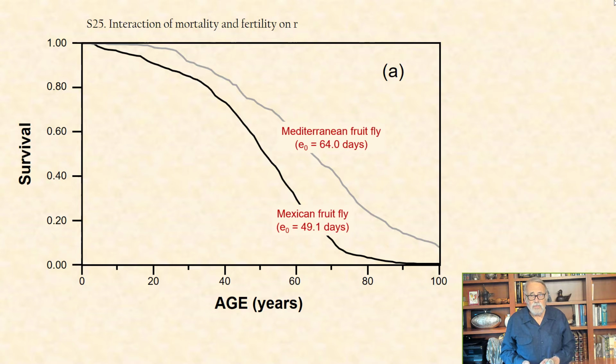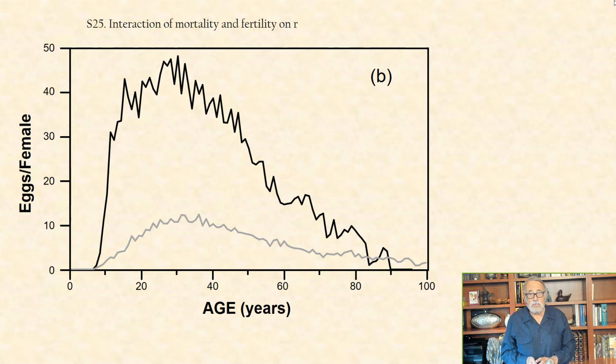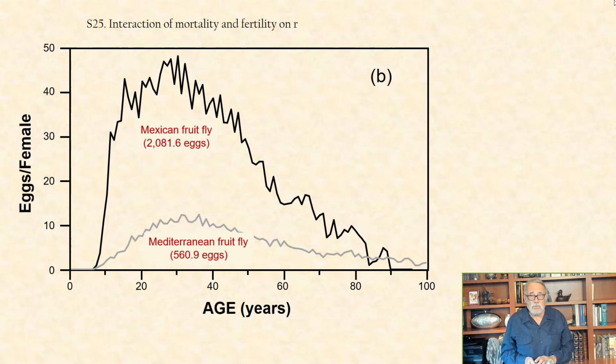And with the Mediterranean fruit fly as the longer-lived species at 64 days on average, and the Mexican fruit fly species as a shorter-lived species with an average of slightly over 49 days. Here are the corresponding reproductive schedules for the respective species, with again age on the x-axis and eggs per female on the y-axis. We have the highly fecund Mexican fruit fly relative to the less fecund Mediterranean fruit fly.